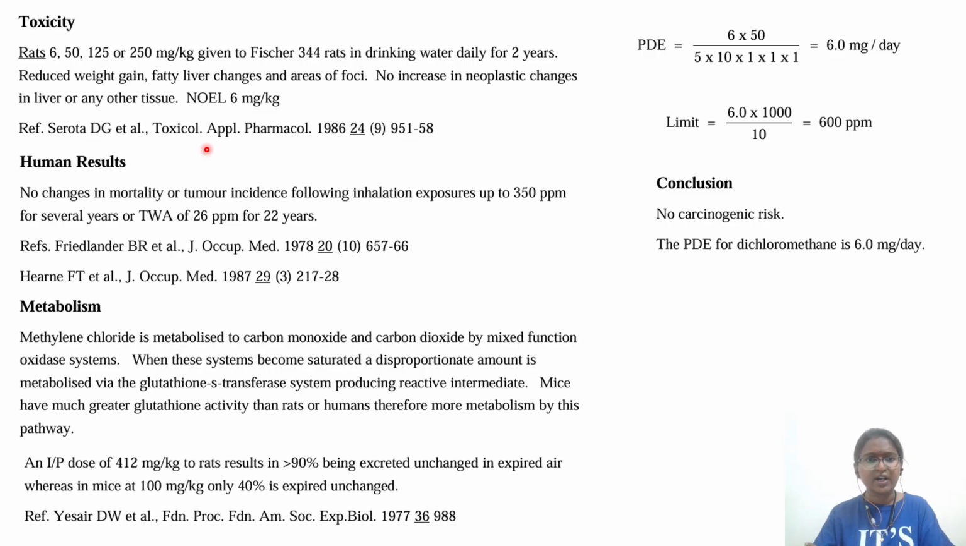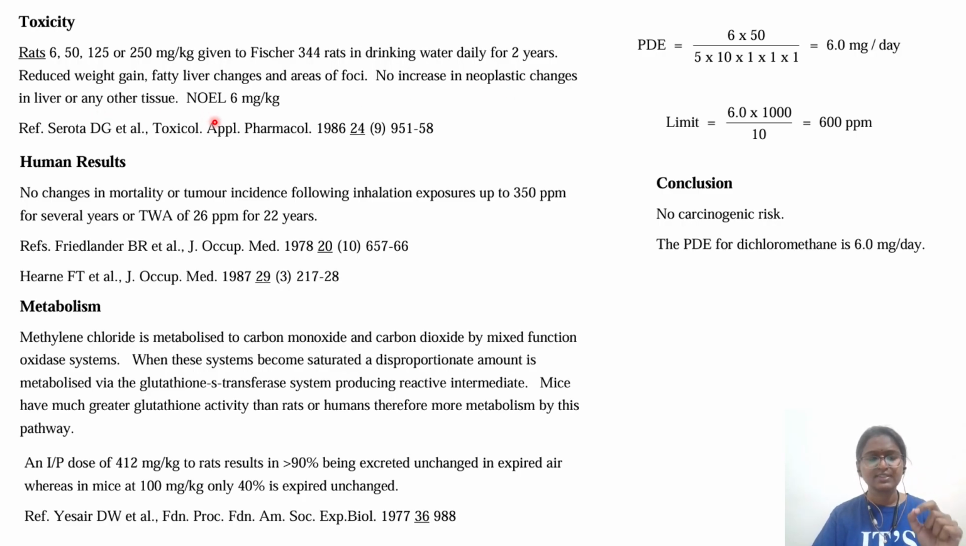Then similarly we have another study which is taken from 1986. Okay, this is a publication, a 2-year study. NOAEL is 6 mg per kg. So this is the final thing which they are considering as the final PDE in this particular guideline. So a little bit we'll discuss, 1-2 minutes we'll discuss here. So rat, 6, 50, 125, 250. These are the 4 doses they have taken. Rat drinking water, 2-year study. The adverse effects they have seen are reduced weight gain, fatty liver changes, areas of foci. Okay, no increase in neoplastic changes in liver or any other tissue.